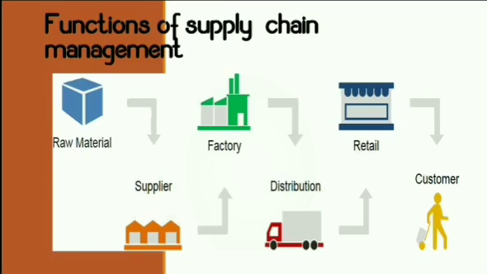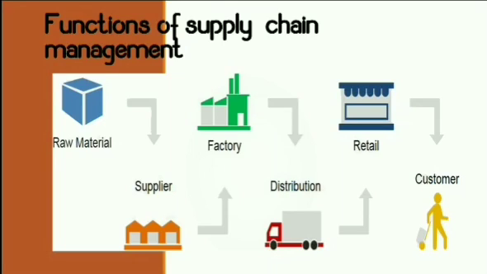Now I'll take an example of a sugar factory. The raw material for sugar is sugarcane. A farmer who has a lot of sugarcane is going to be a supplier to a particular factory. That factory is going to purchase the sugarcane from the farmer, and then convert the sugarcane juice into the sugar product.